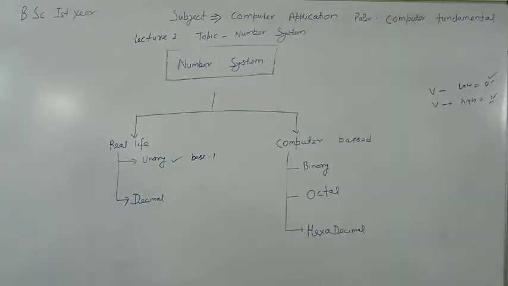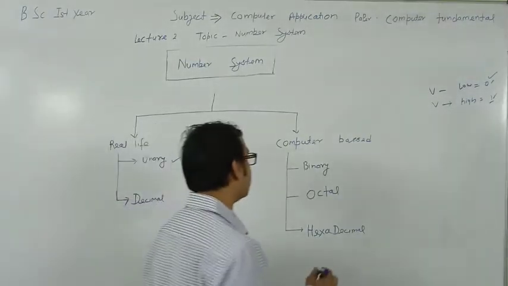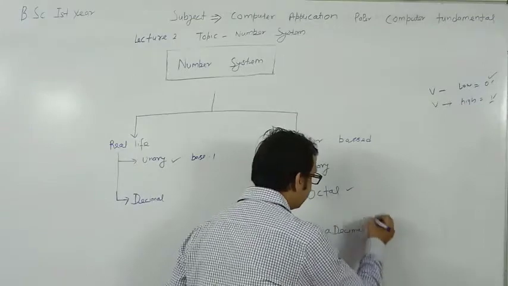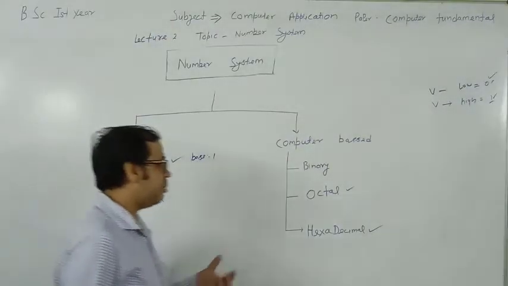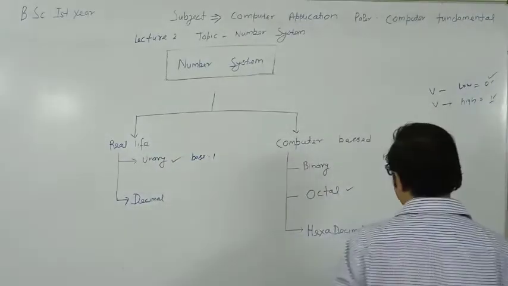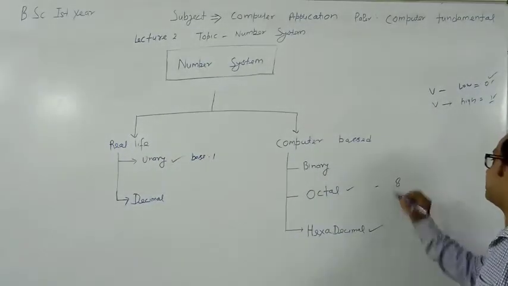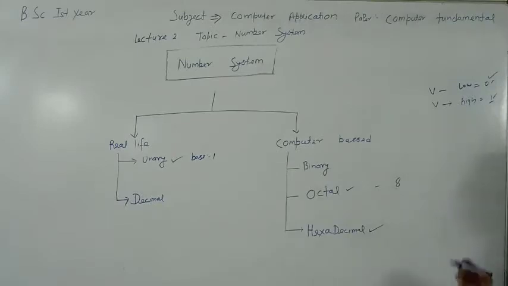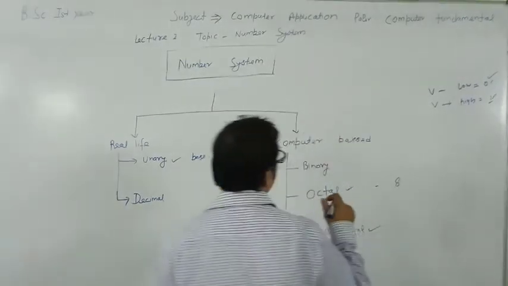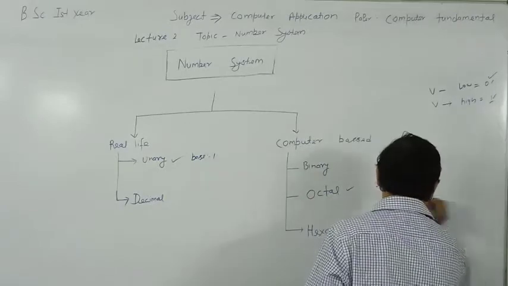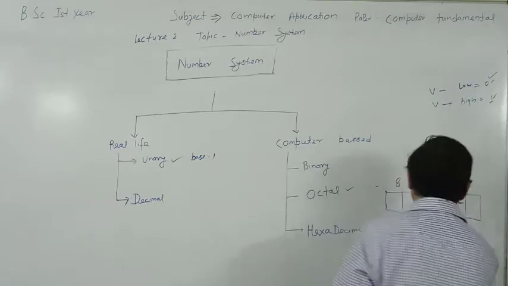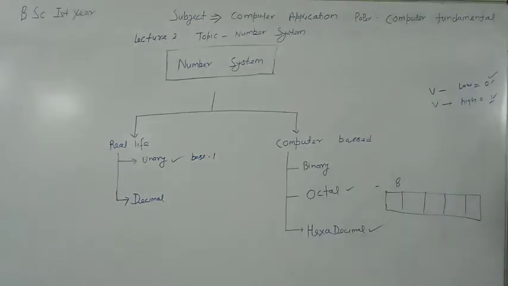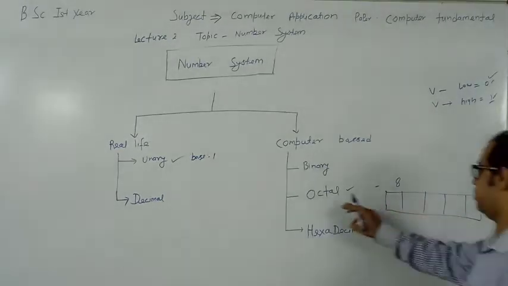After that, there was a requirement for memory allocation, so we use two more number systems, called the octal number system and the hexadecimal number system. Our memory is 8-bit, so the octal number system has a base of 8, and you write the data on that base. In the octal number system you write only binary digits, but when calculated it creates the octal number.